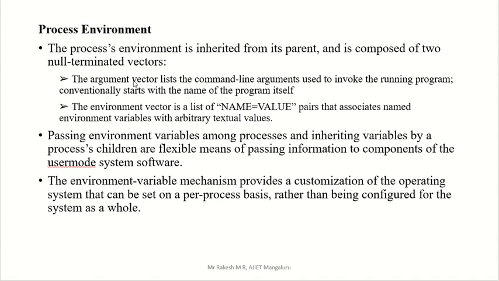Mainly in this slide you have to know that the process environment is inherited from parent to child, so the child will take everything from the parent. Another is that we have two vectors, the argument vector and the environment vector. The argument vector contains command line arguments, the environment vector contains names and values, and passing the environment variables from parent to child is flexible.